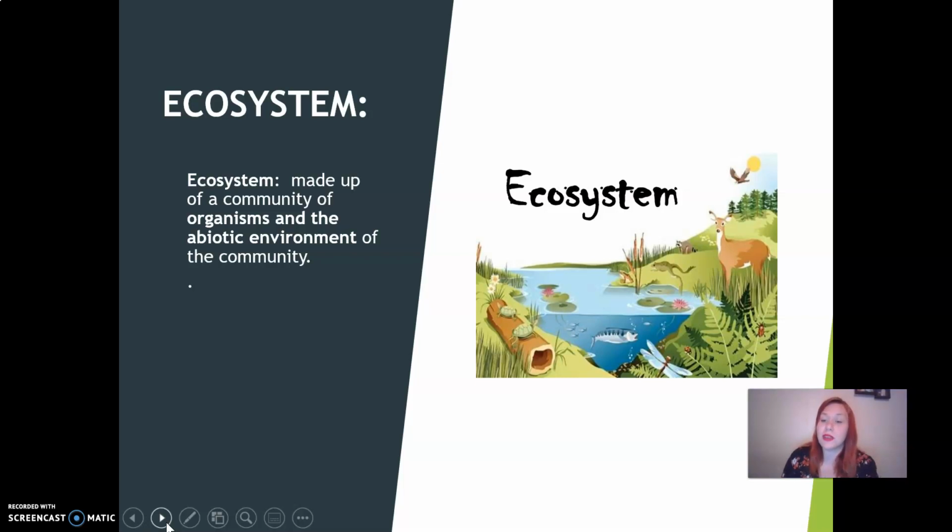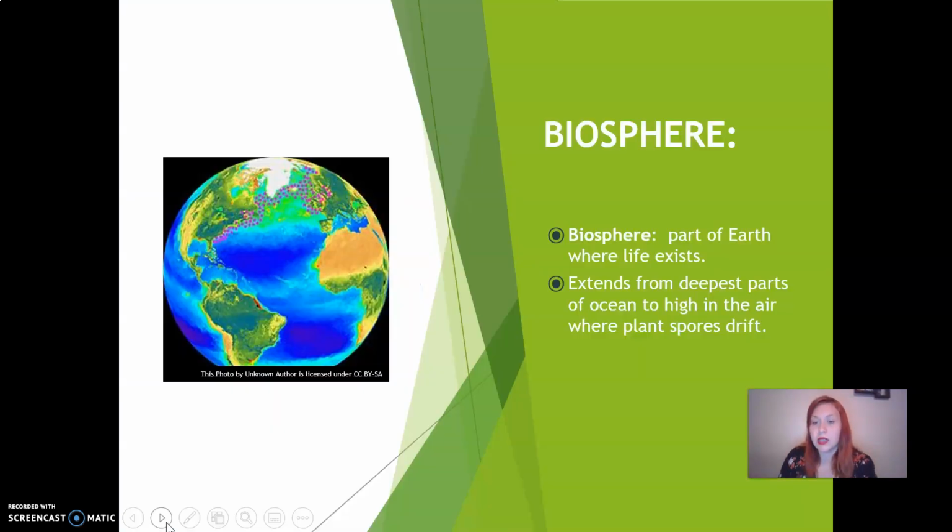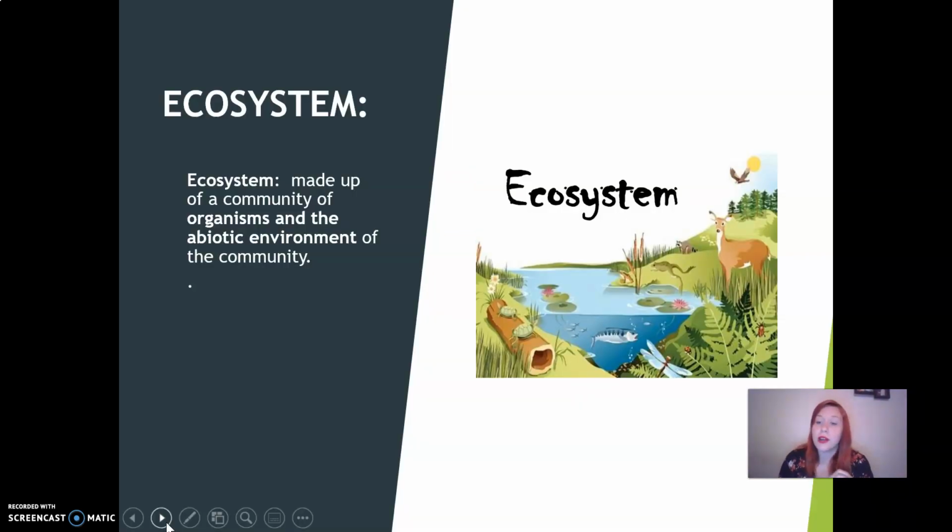An ecosystem is the living and non-living parts, the abiotic and biotic factors interacting together. That makes us an ecosystem. So we're not just talking about those living things, we have to think about the non-living parts that make up the ecosystem. They make each ecosystem unique. When you're drawing, you should be drawing. So go ahead and for this one, draw the water. You can draw the rain. You can draw the sun. You can draw the desert. You can draw the ocean. Make sure that you're drawing, okay?